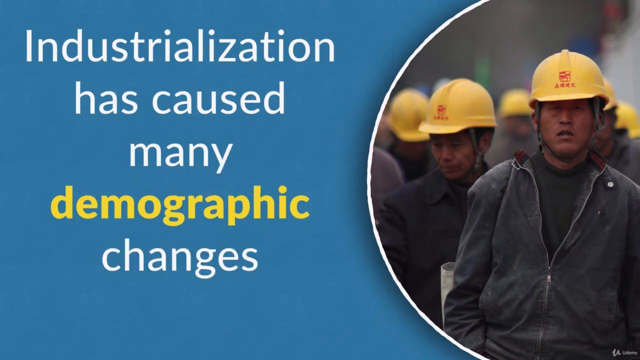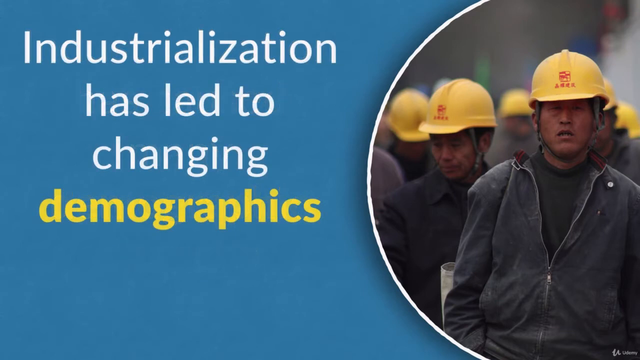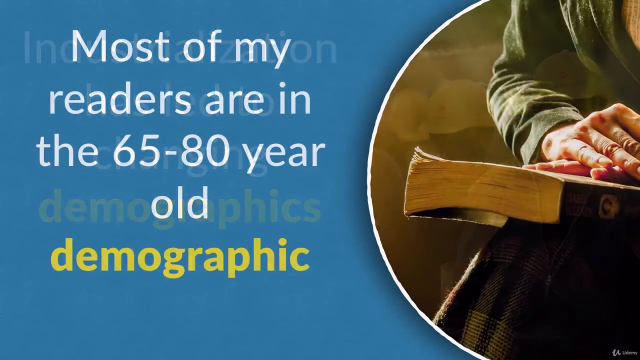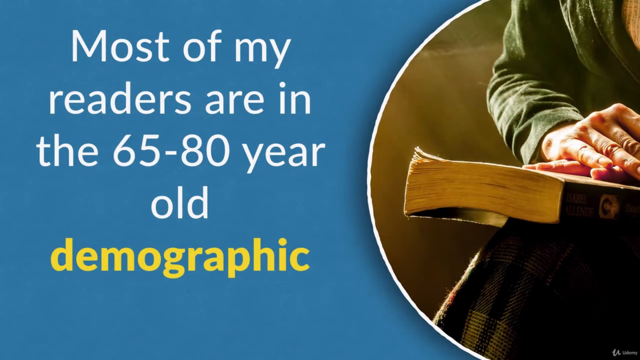Let's look at those 2 sentences again. Industrialization has caused many demographic changes. That's an adjective. But here we're using the word as a noun, changing demographics. Here's another noun use. Most of my readers are in the 65 to 80-year-old demographic. Now in business, a demographic is a group of people in a society, especially people in a particular age group.